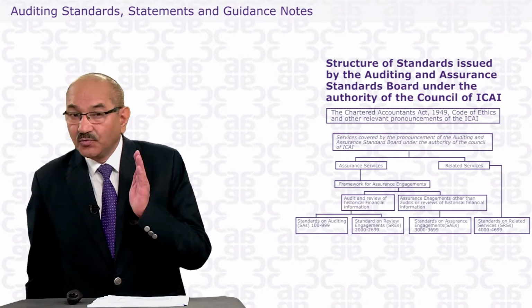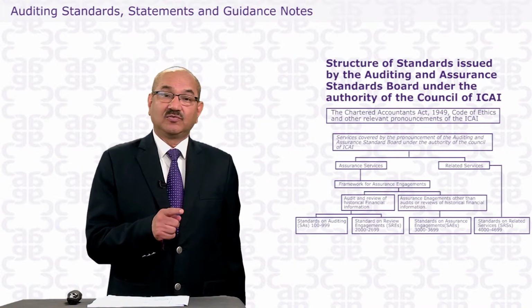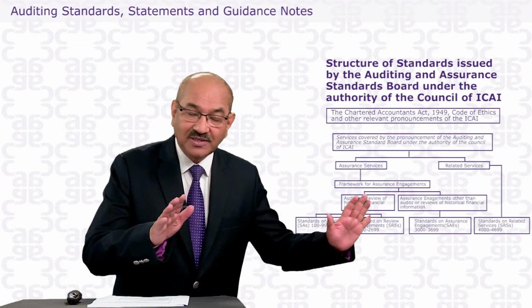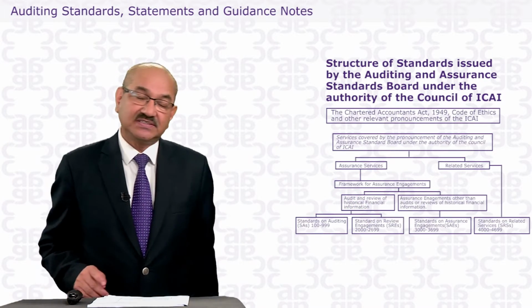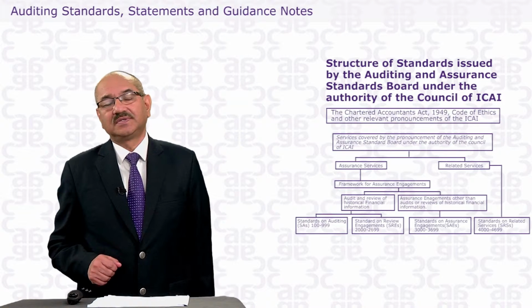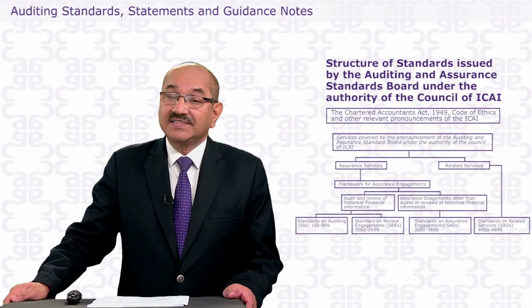Dear student, when we are talking about the auditing standards, SA, they are 37: 34 for all, 3 for specific circumstances. After following the 37 standards, he gives assurance, the highest level of comfort.